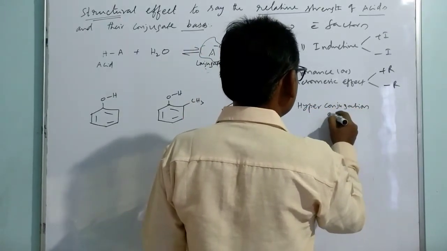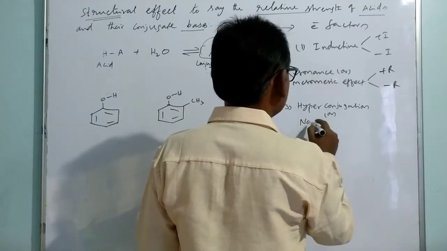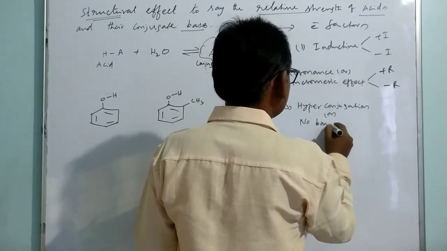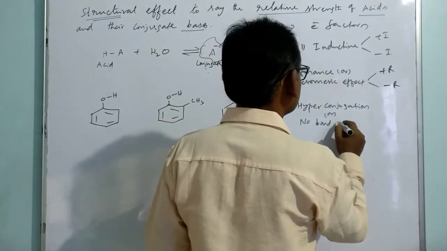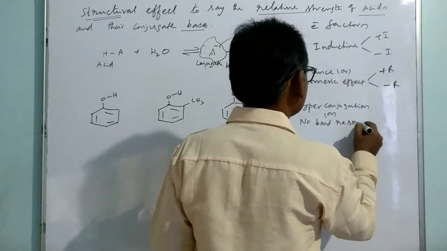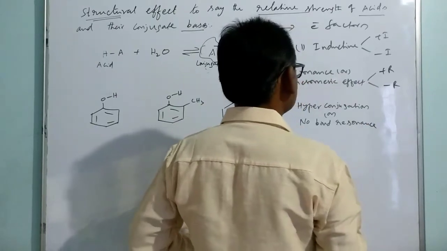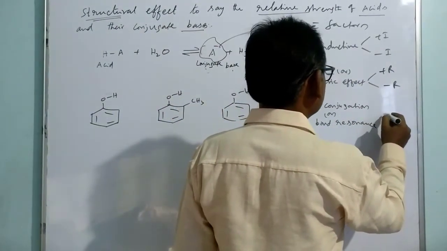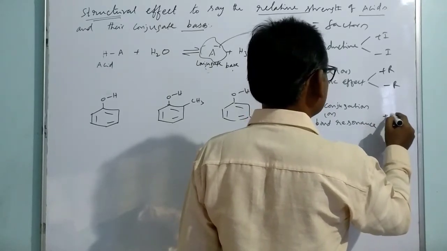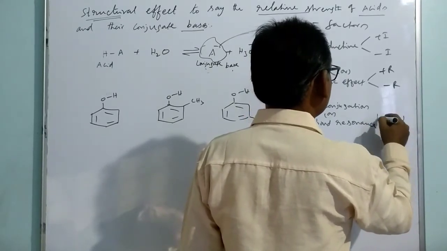Hyperconjugation is also referred to as no bond resonance. It is also a kind of resonance, otherwise a kind of conjugation. It is of course called no bond resonance, which is normally of a positive nature. It is having a positive effect normally.